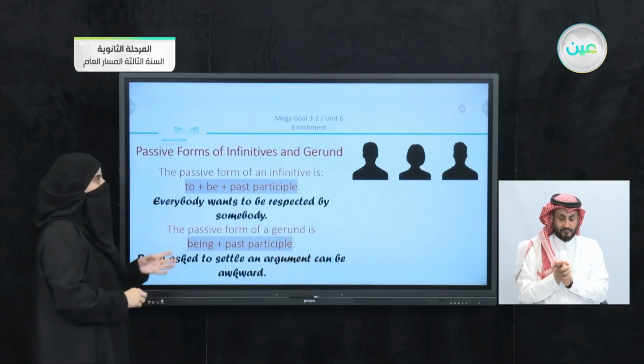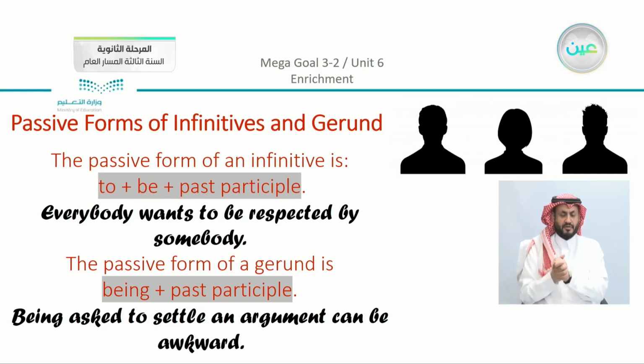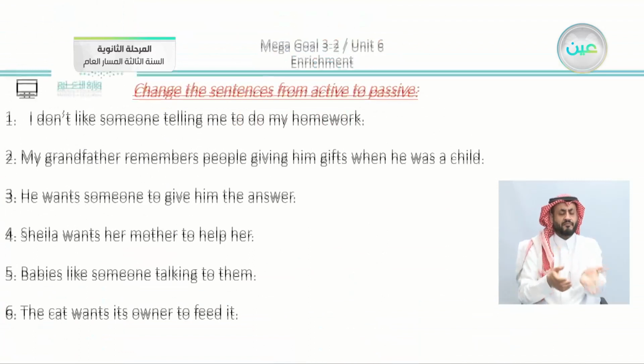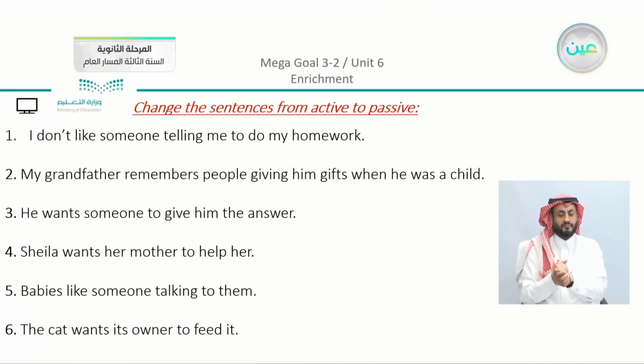Here you can see that there are other examples. We studied, of course, that you can use either to be plus the past participle. And we have here being plus the past participle. Now, don't forget that we mentioned using the past participle in the sentence is very important because we are referring to passive. Now we have the passive form, as we mentioned here. Yes, now we change the sentence from active to passive. We have all of these sentences, we're going to change them into passive.